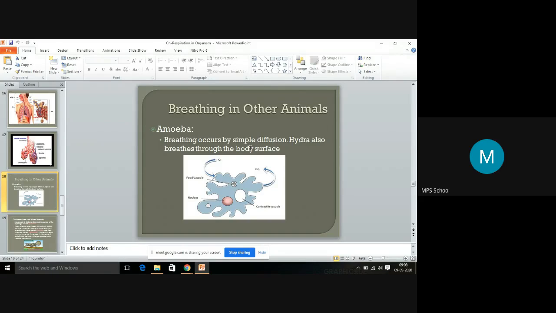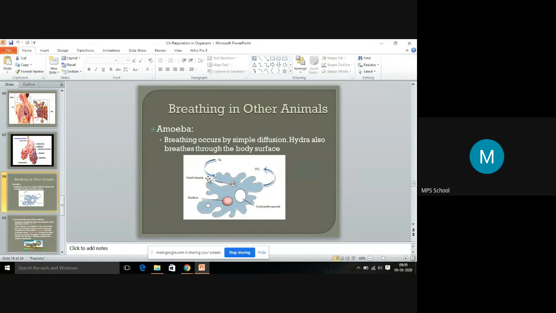Clear, everyone? Yes, sir. Through the body surface it can absorb the oxygen in the atmosphere, the respiration process takes place inside its body, and the carbon dioxide is released into the atmosphere through the body surface. Even the hydra also breathes through the body surface.